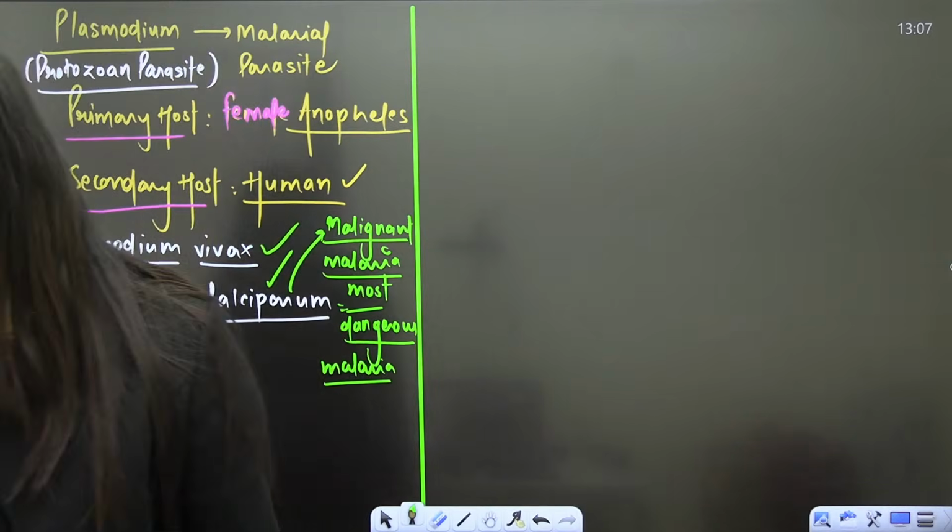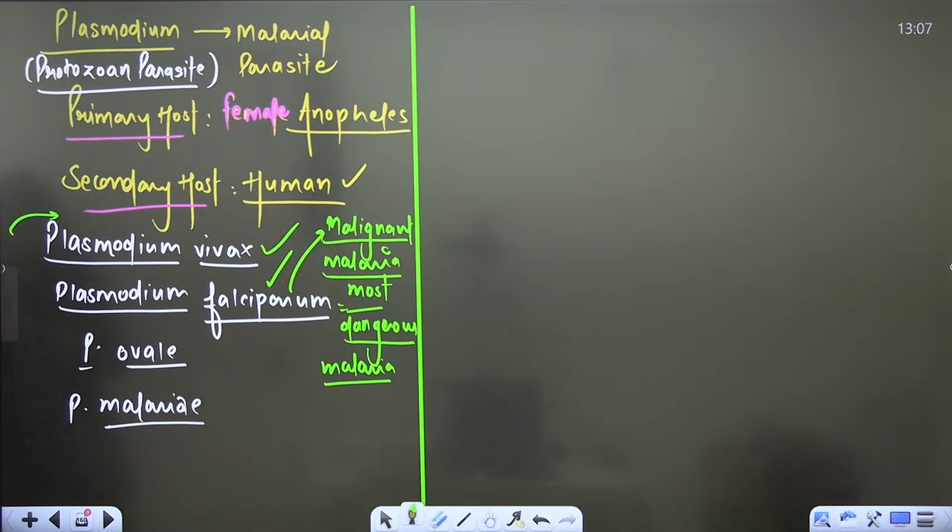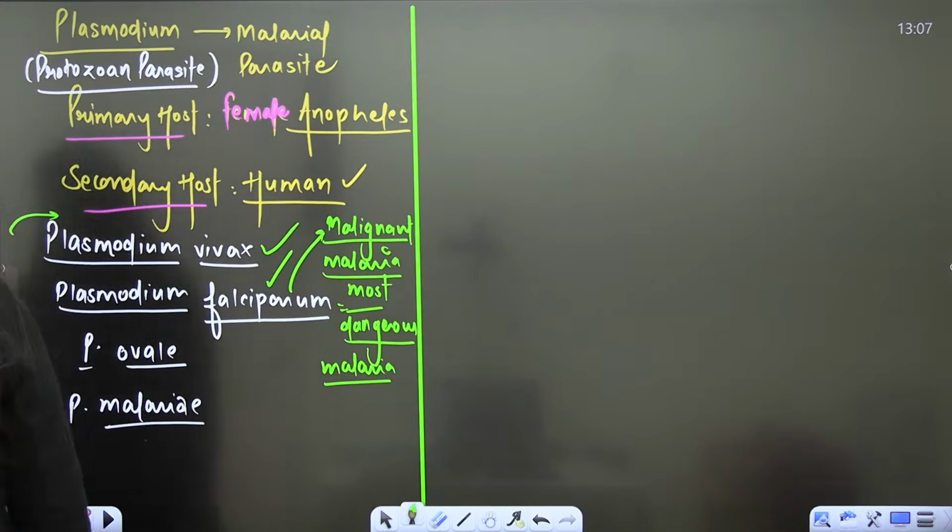So Plasmodium falciparum causes the most dangerous malaria. But why is it so? Why most dangerous? Anybody here in the class?